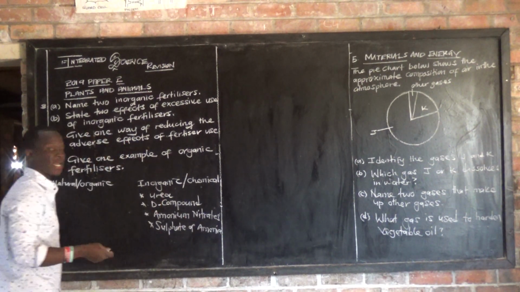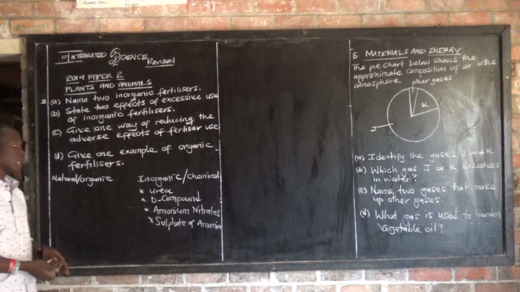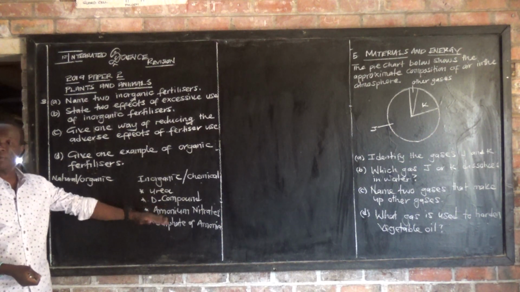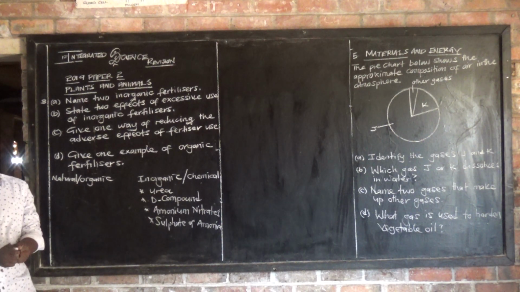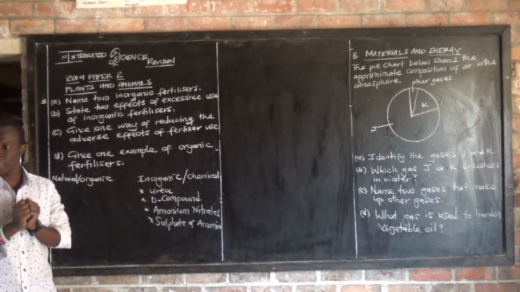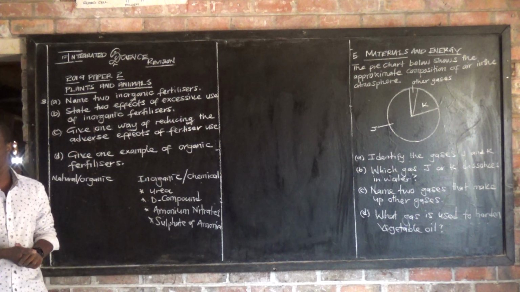All these are inorganic. They are made of chemicals, so they are manufactured in industries. You can call them inorganic, chemical, or industrial fertilizers. Are we together?